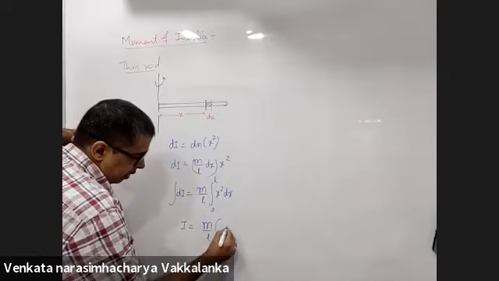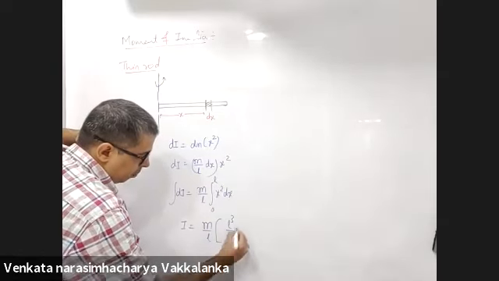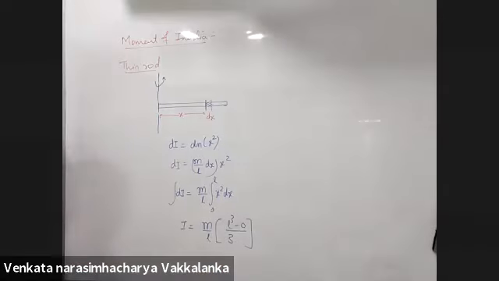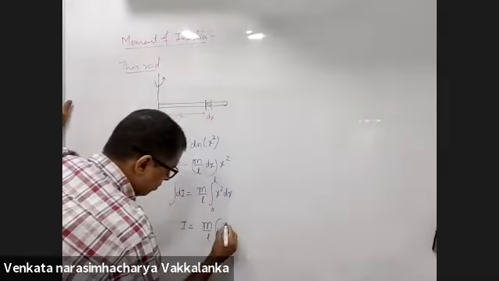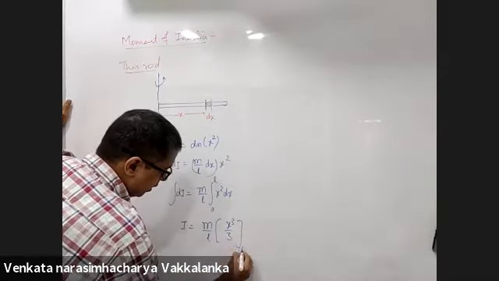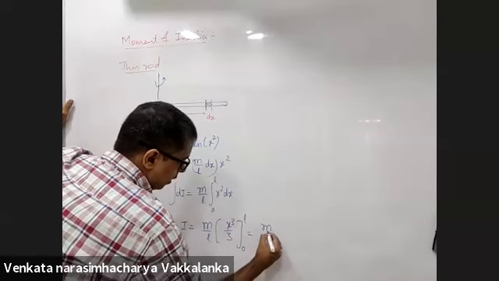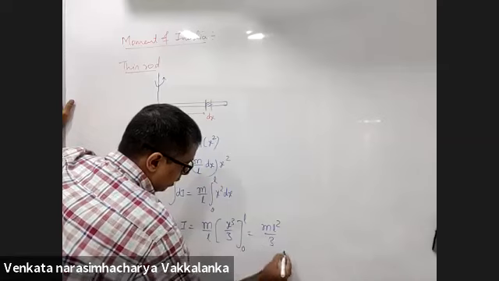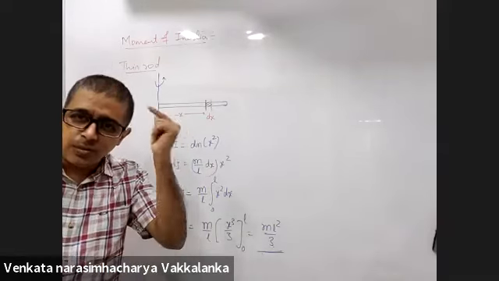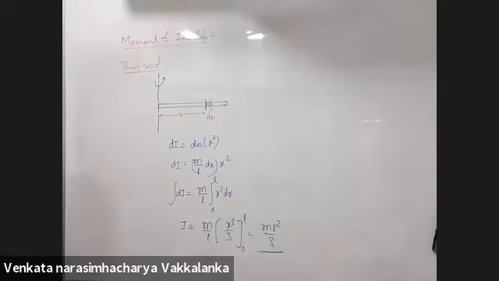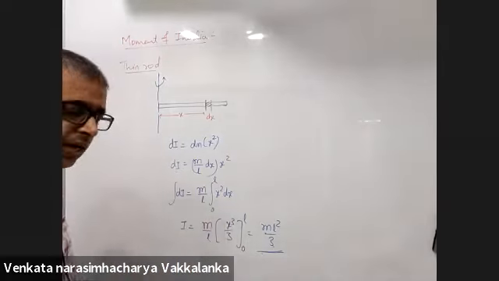M by L, times L cube by 3 minus 0. It is x cube by 3, from 0 to L. So ML square by 3. Same thin rod, I change the axis, the moment of inertia will be different. Same thin rod, you change the axis, the moment of inertia will be different. You mean to say about different axes, the moment of inertia will be different? Yes.